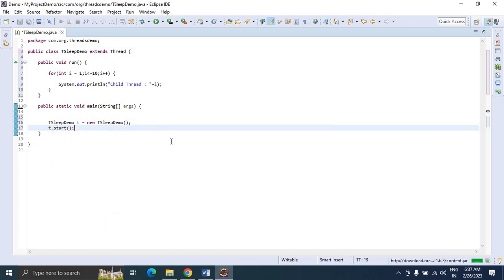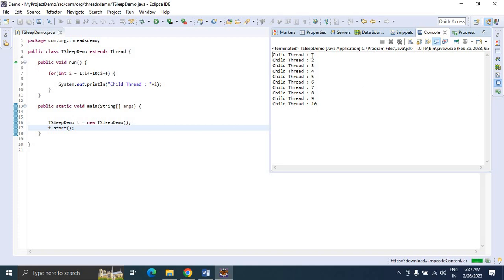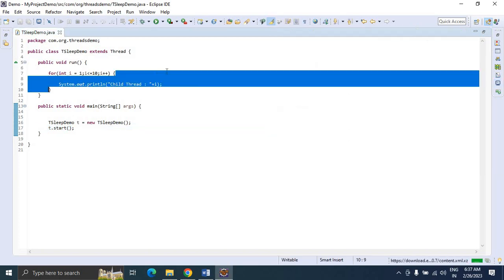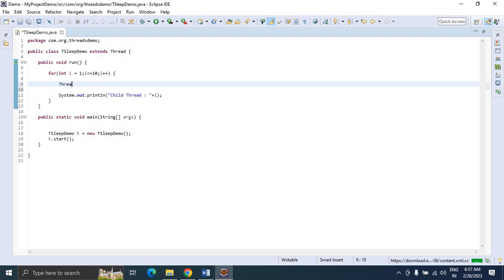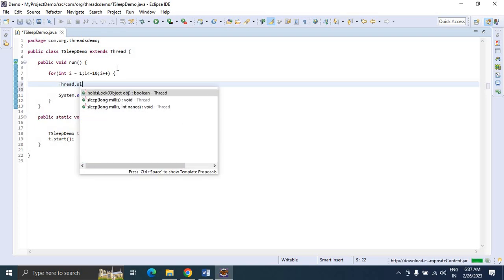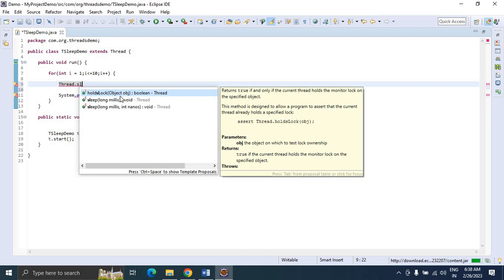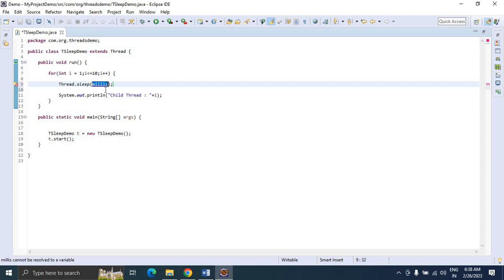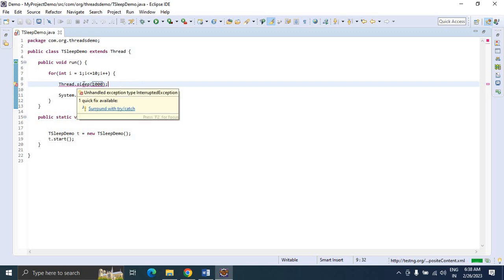We will check the first one actually. Now start the program and see the output. See here, child thread 1, 2, 3 up to 10 gets printed. If you want to keep this thread idle for some time, we need to use the Thread.sleep method. Here you need to give the milliseconds as per the requirement. Let's just give 1000 milliseconds, so it will wait for 1 second.